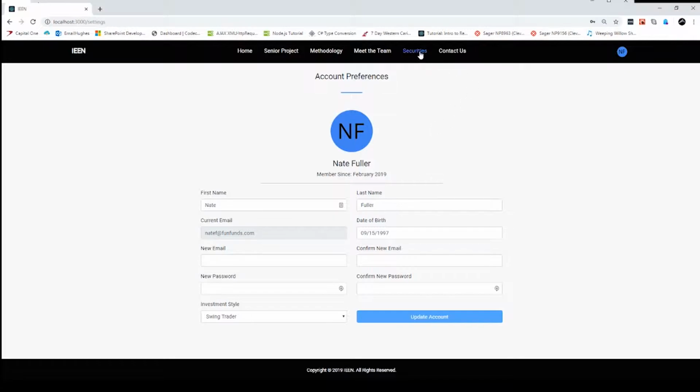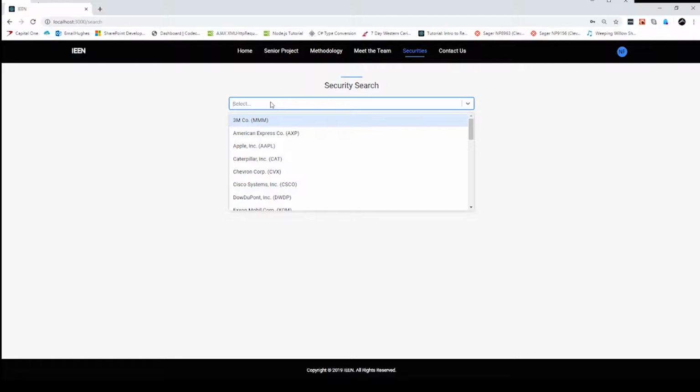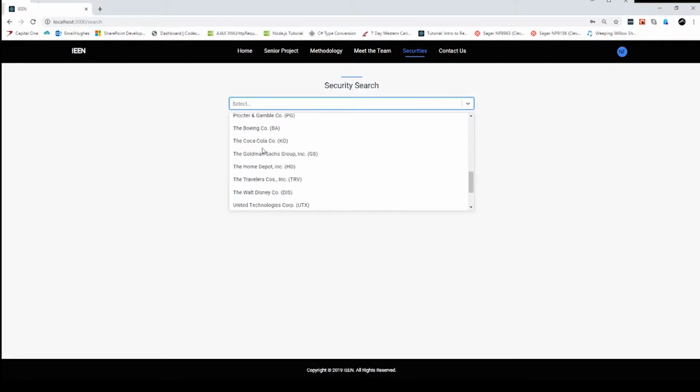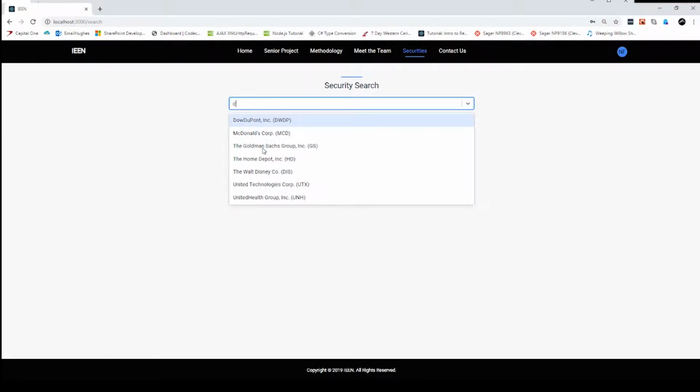Now, moving strictly into the securities area, we now proceed to the security search. All of the securities are able to be searched by their ticker, denoted here in the parentheses, as well as the company name that you see here on the left. Users can scroll through, or they can type specific keys in order to get the closest results and to hone through specific data. Let's look at JP Chase.